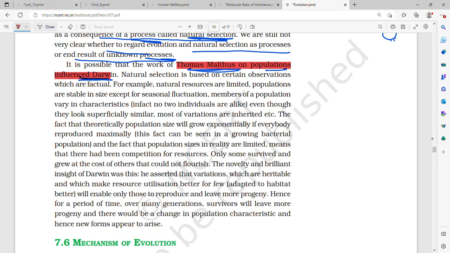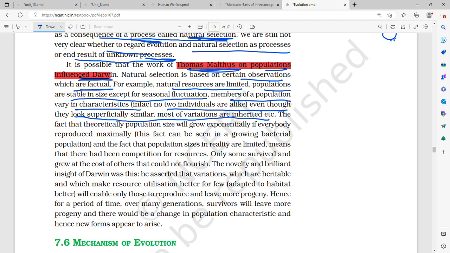Natural selection is based on certain observations which are factual. For example, natural resources are limited, populations are stable in size except for seasonal fluctuation, members of a population vary in characteristics. In fact, no two individuals are alike, even though they look superficially similar, and most of the variations are inherited. So natural selection is based on certain observations, and these observations are factual.